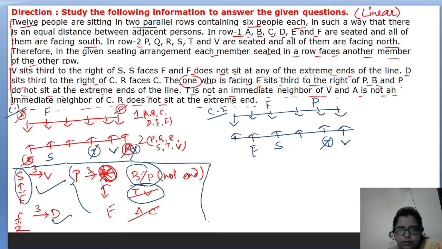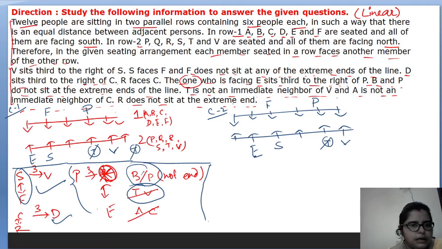And we can assume that here also P, but it is not possible. Why? Because if we consider P here, then the third right is F, and F's opposite is already seated, that is S. That's why P will not sit here. So where will P sit? P will sit here only. If P sits here, then who will sit third right of P? We do not know about this, but we have another piece of information, that its opposite must be E.